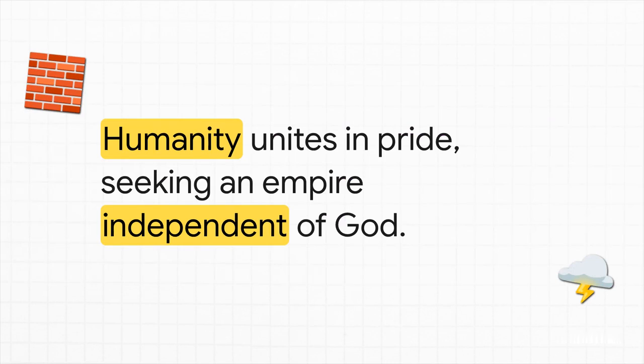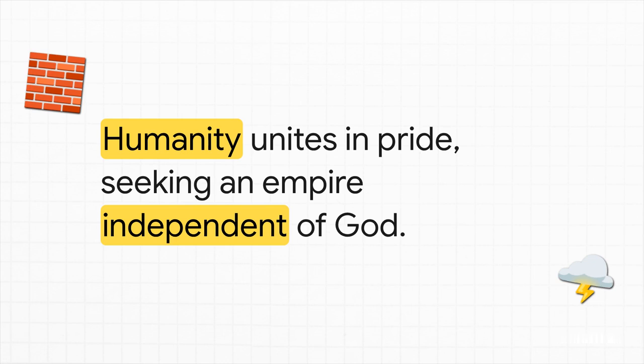And this ultimately culminates in a unified human rebellion at the Tower of Babel in chapter 11. Humanity declares, "Let us make a name for ourselves." This tower was almost certainly an ancient ziggurat, a massive religious and political structure that represented immense human pride, a totally human-centered empire built entirely independent of God.